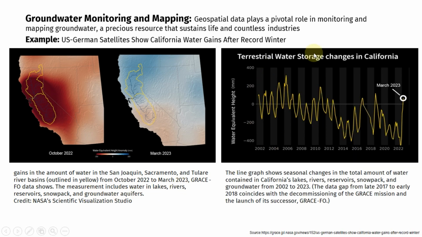The second image is a line graph illustrating seasonal changes in the total amount of water contained in California's lakes, rivers, reservoirs, snowpack, and groundwater from 2002 to 2023. The data gap in late 2017 to early 2018 coincides with the decommissioning of the GRACE mission and the launch of its successor, GRACE FO.